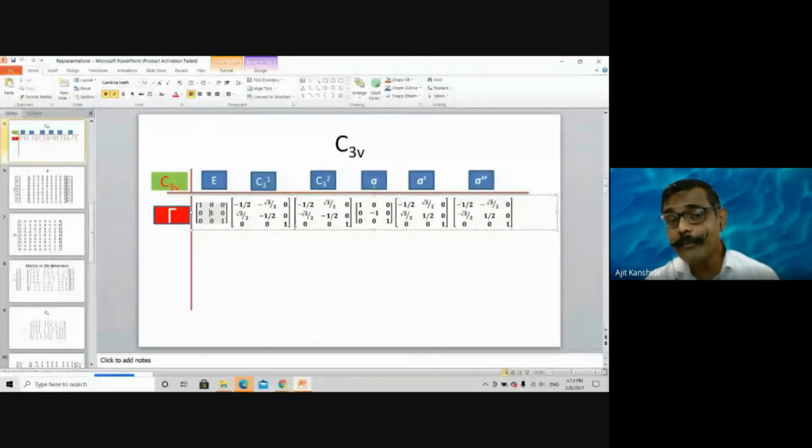So for every matrix, the summation of the multiplication of elements bearing the same m and n values is 2. How many times? Total 6 operations are there. So 6 times 2 will come. So the summation will be 2 into 6, that is 12. Therefore, there comes the number 12.